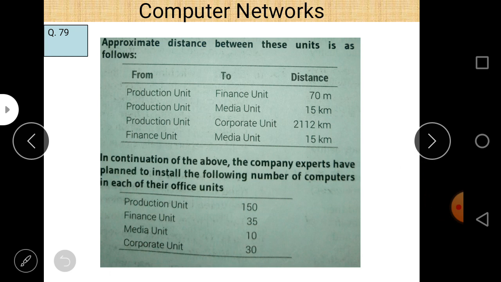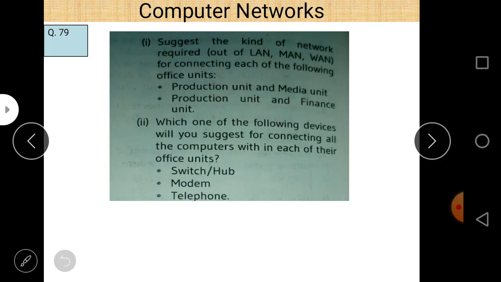So it is large. Production unit and corporate unit distance is 2112 kilometers, and finance unit to media unit is 15 kilometers. And the fourth part of this question says that, in continuation of the above, the company experts plan to install the following number of computers in each of the following units: production unit 150, finance unit 35, media unit 10, and corporate unit 30. Now the question regarding this is, suggest the kind of network required out of LAN, MAN or WAN to connect each of the following office units. Same as the previous one: production unit and media unit, production unit and finance unit.